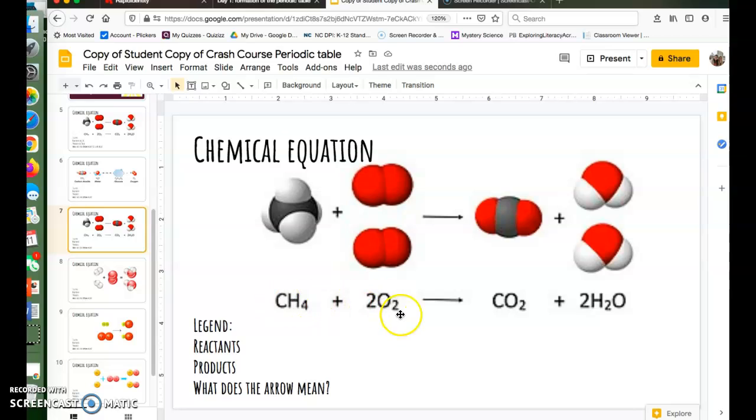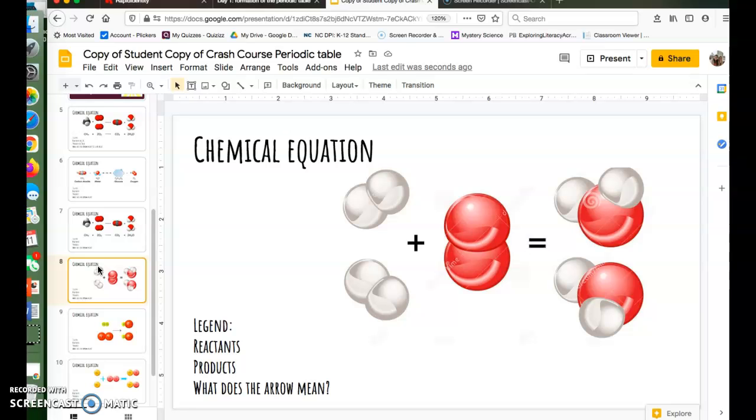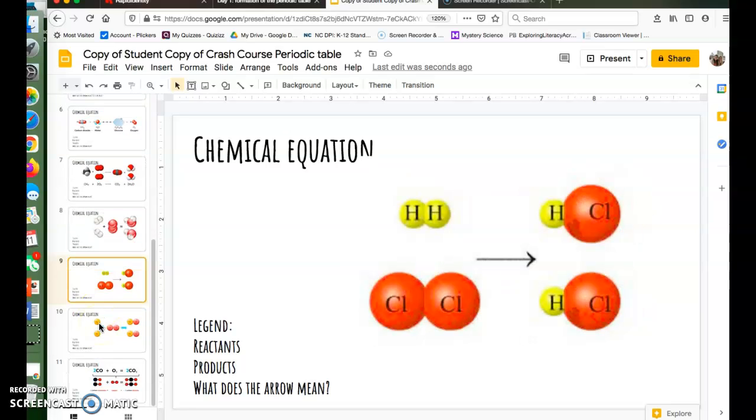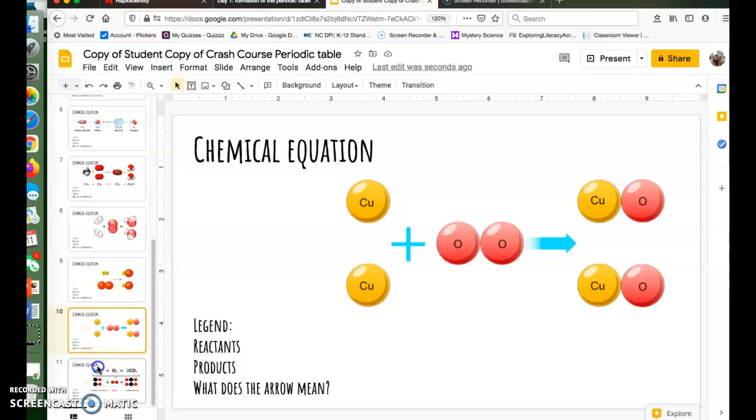You don't need to Google what these are if you don't know. Ooh, that one looks to be repeated. I guess you can do that one again. That's the one we did together, so you'll have the answers for that already. Another one, another one, another one, and another one.